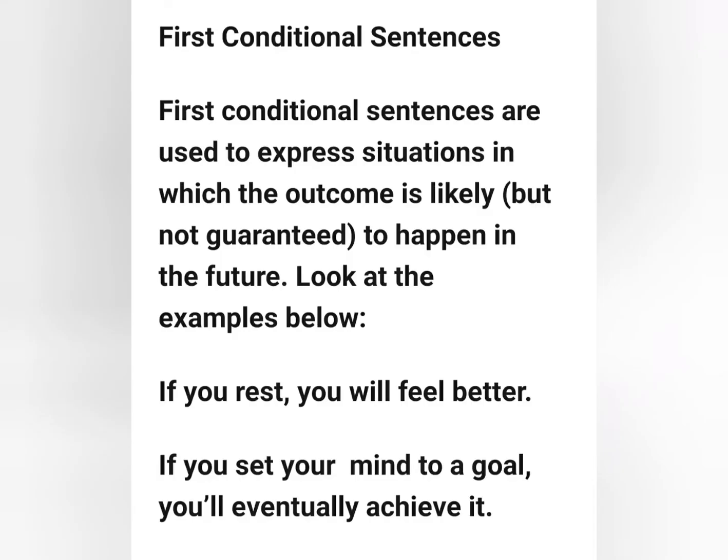Let's see what is a first conditional sentence. First conditional sentences are used to express a situation in which the outcome is likely to happen in the future. See the examples. If you rest, you will feel better. Next one. If you set your mind to a goal, you will eventually achieve it.